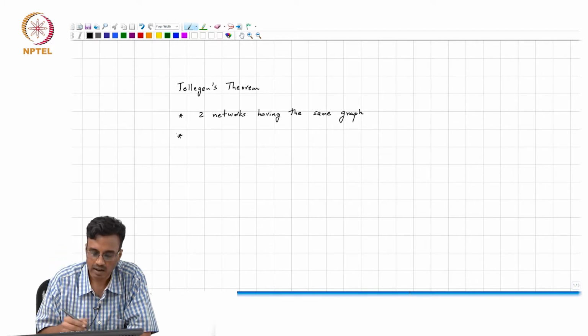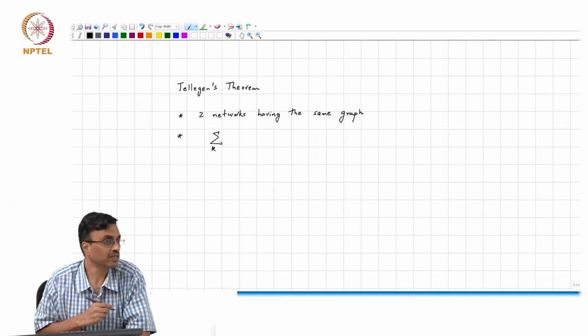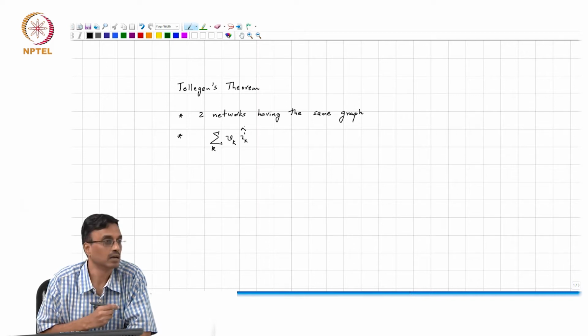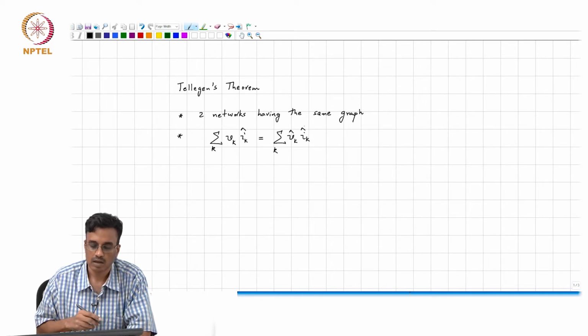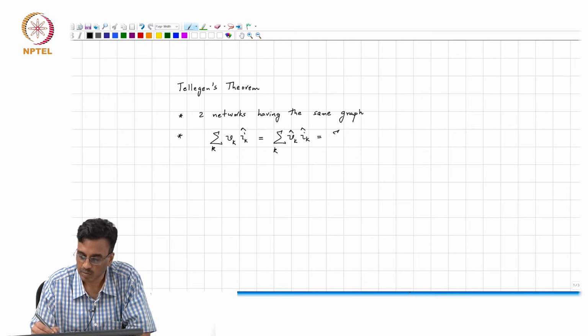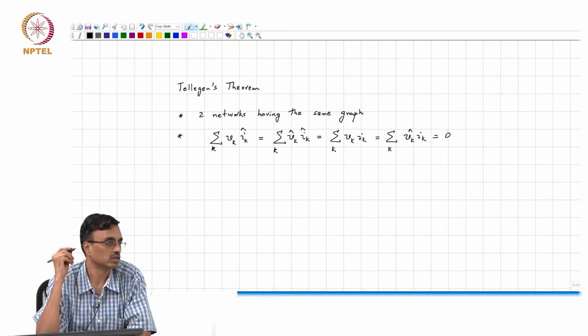And what does it say? It says that sigma over all the branches Vk times Ik hat is the same as sigma over k Vk hat times Ik, and must be equal to sigma Vk times Ik, which is the same as Vk hat times Ik, is all equal to 0.